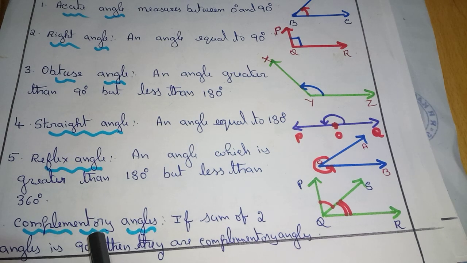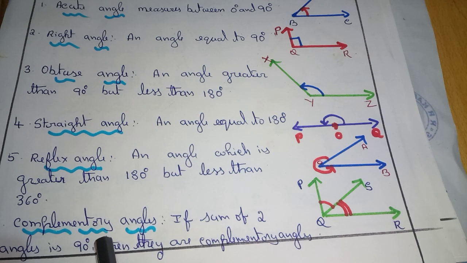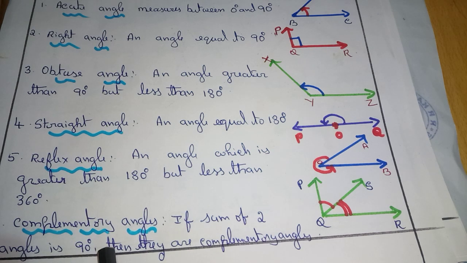Next, write complementary angles. Complementary angles.